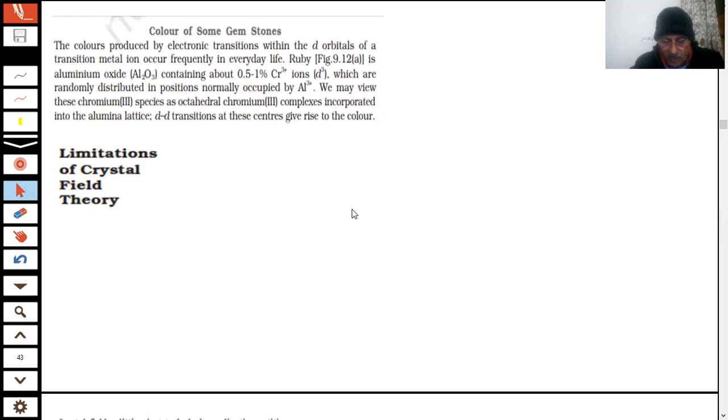Such a complex was formed, student. They were exhibiting mer and facial. Could you draw it? I'm not asking you to show me. I mean, this is an important question for the paper. Yes, students, sir. You know already.